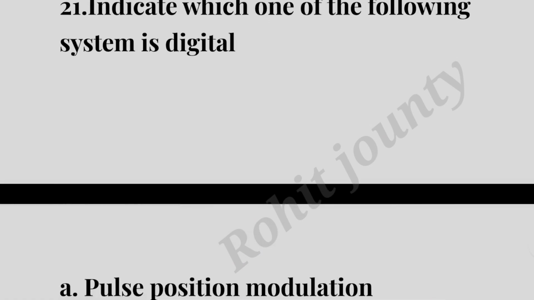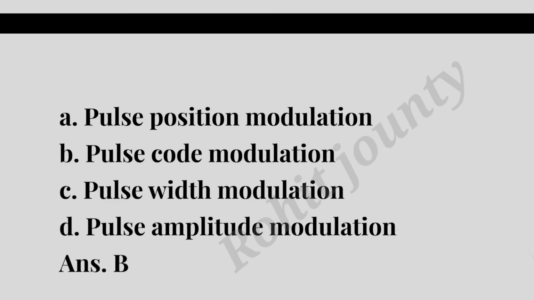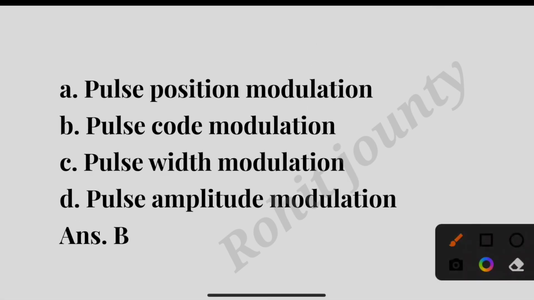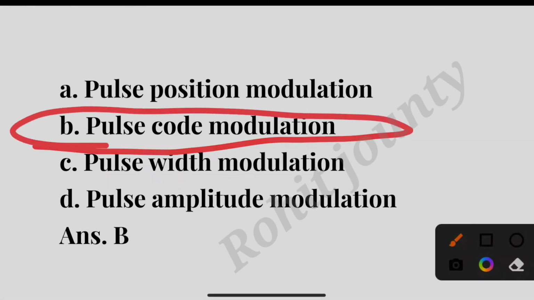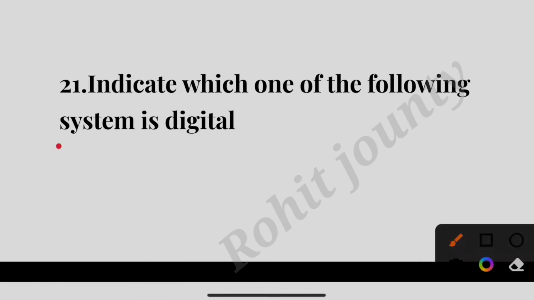Question number 21. Indicate which one of the following systems is digital. Option A, pulse position modulation; option B, pulse code modulation; option C, pulse width modulation; option D, pulse amplitude modulation. The correct answer is option B, pulse code modulation. Pulse code modulation indicates a digital system.